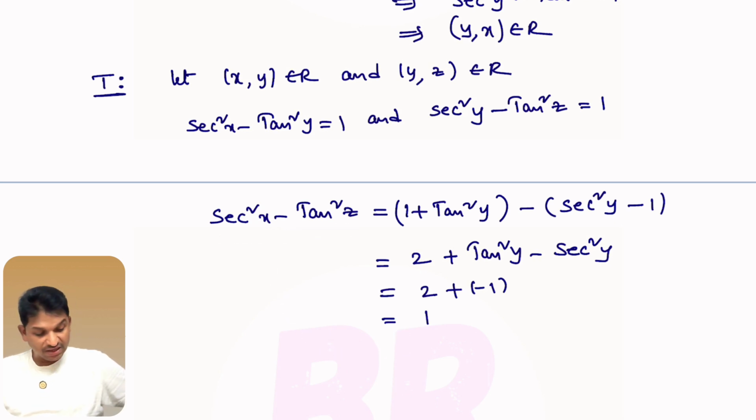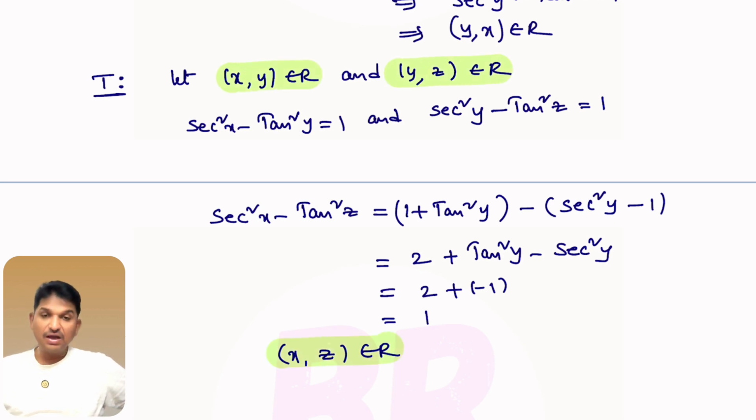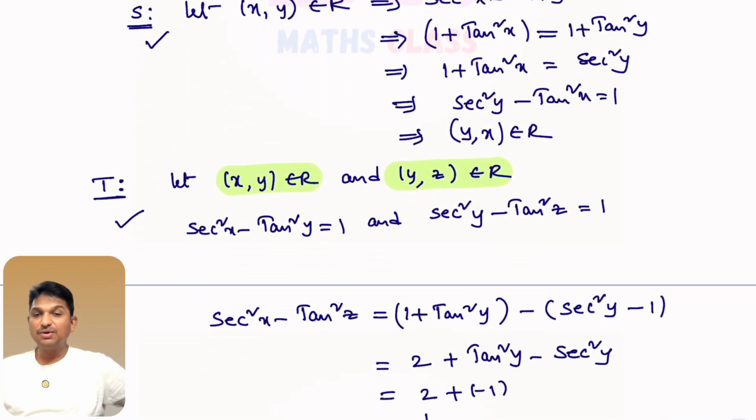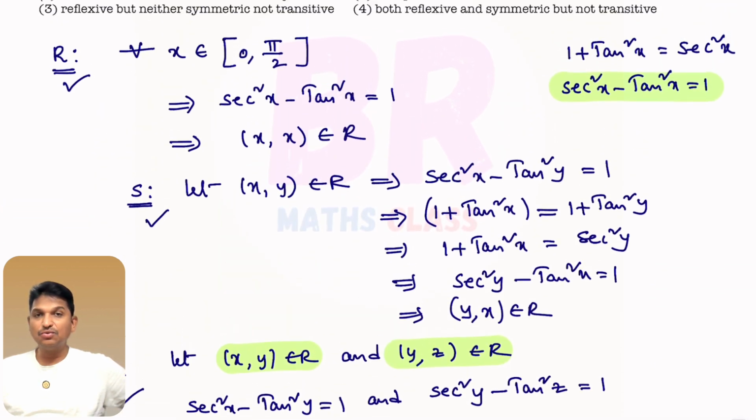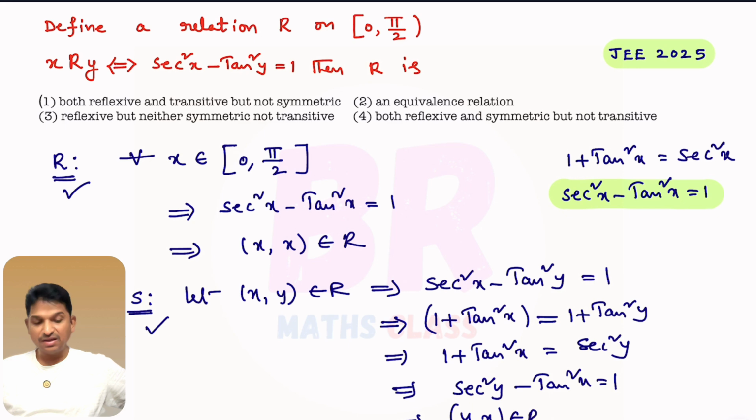From this, what can I say? I can say that the ordered pair (x, z) belongs to R. So for (x, y) and (y, z) belonging to R, I got that (x, z) also belongs to R. So this relation is transitive. This relation is reflexive, symmetric and transitive. So what is the right option? In the question they gave, it is an equivalence relation. This relation is an equivalence relation. So the second option is the right option.